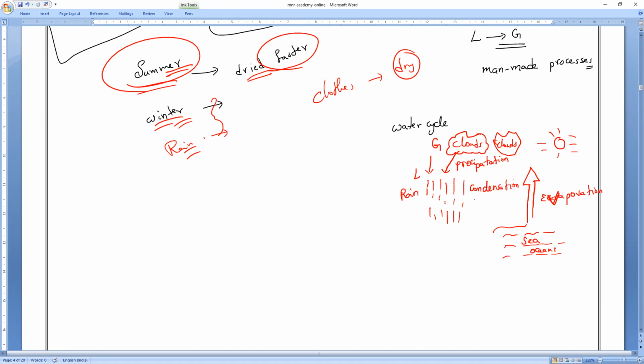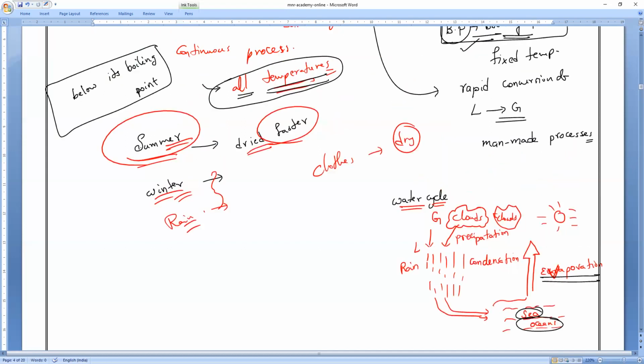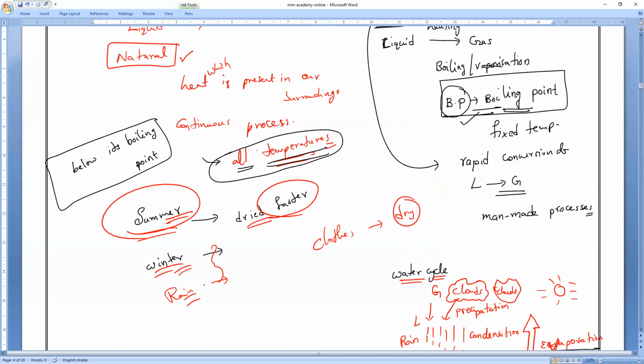Okay. So the condensation process will take place and again it will form in the form of rain and come back to the earth. So this is a continuous process. That is why we call it what cycle? Water cycle. So evaporation of water from sea or ocean or any kind of water bodies will take place. Have you ever thought that, as evaporation of water happens, our clothes are becoming dry? This takes place naturally, below its boiling point.